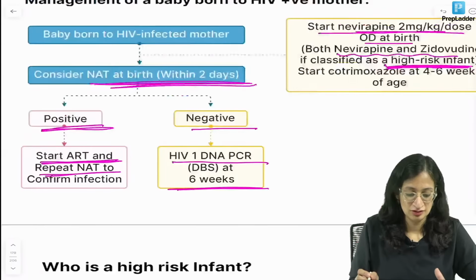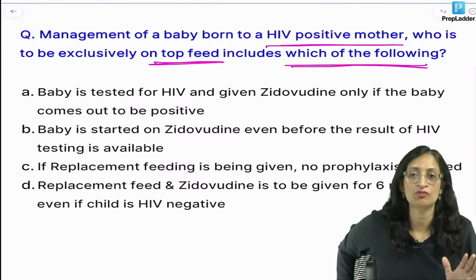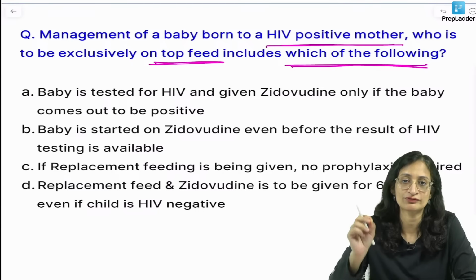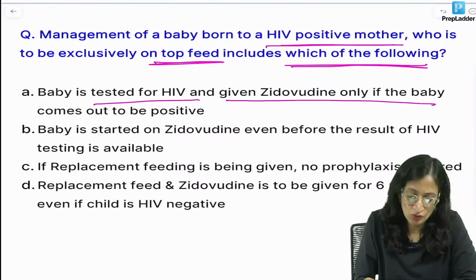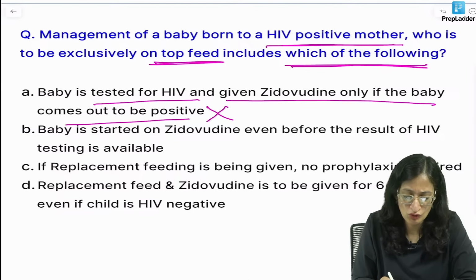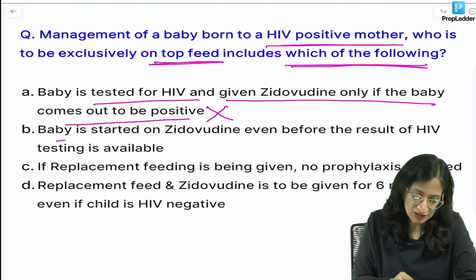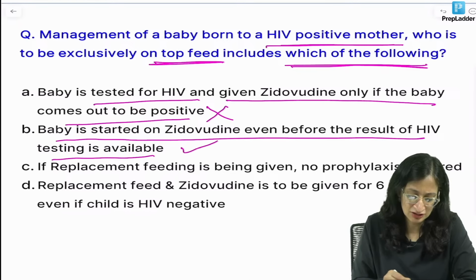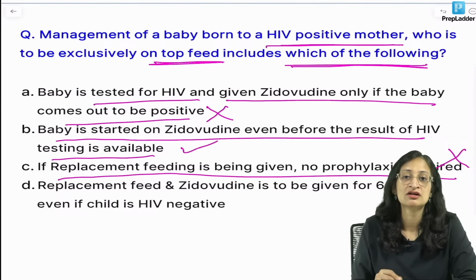Okay. Coming back to our question. Management of a baby born to HIV positive mother who is on exclusive top feed includes which of the following? Babies tested for HIV, given zidovudine only if baby comes out to be positive? No. We know prophylaxis is to be started for all babies. Babies started on zidovudine even before the results of HIV testing are available is correct. If replacement feeding is being given, no prophylaxis is wrong. Okay.